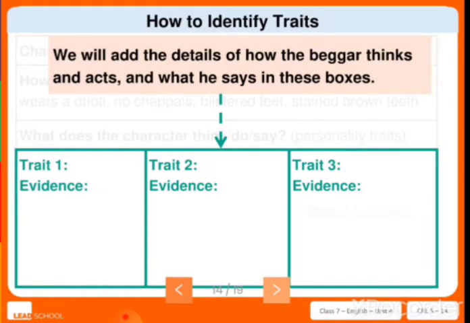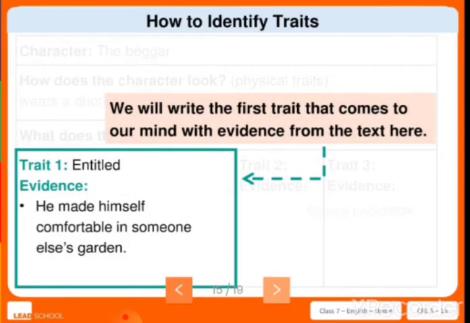So here are triad 1, triad 2, triad 3. You are going to find the evidence from the story. Let us see. The first evidence given is entitled. What do you mean by entitled? Entitled means he thinks that the place where he was belongs to him, right? Same like that, Ravi as a beggar thinks that the place belongs to him. So he made himself comfortable in someone else's garden. That was the evidence given as entitled. So this is triad 1. We found the evidence from the story.